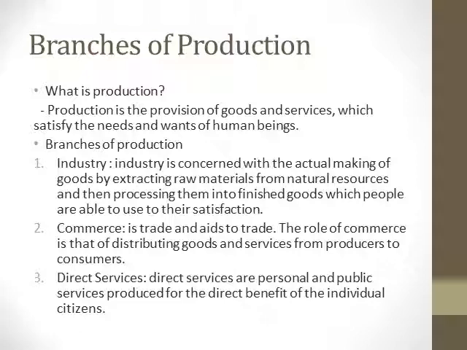Let me just say these are facilities that enable us to carry out trade. So aids to trade, these are things like banks, transport, communication. Those are aids to trade. So the role of commerce is that of distributing goods and services from producers to consumers. That's the role of commerce.